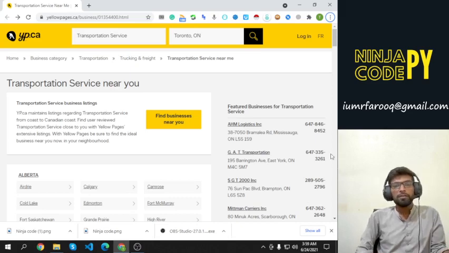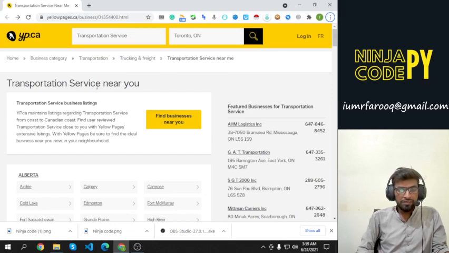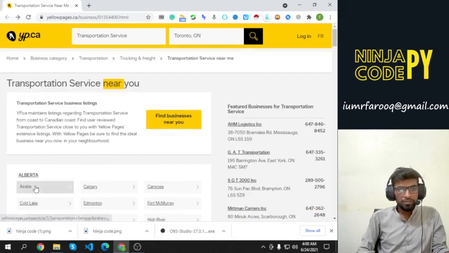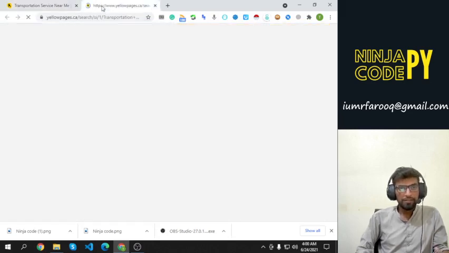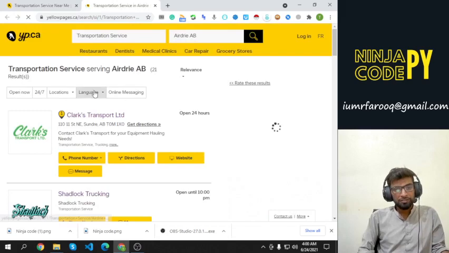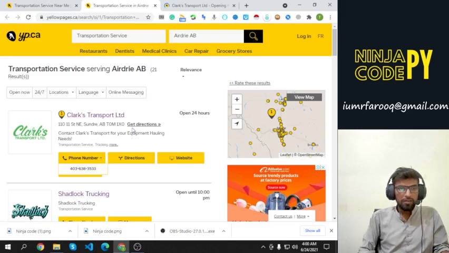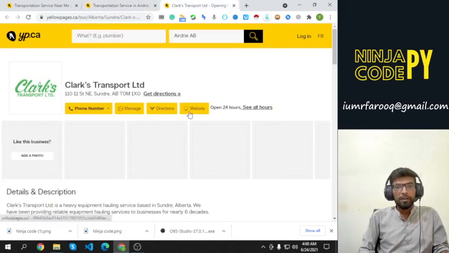For that, first of all, I have found this category, and here we can see different cities. So we need to go to each city, and in each city we need to visit each company to get detailed information like the phone number, website, and other information.